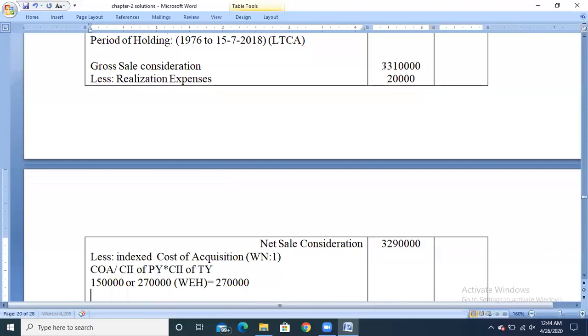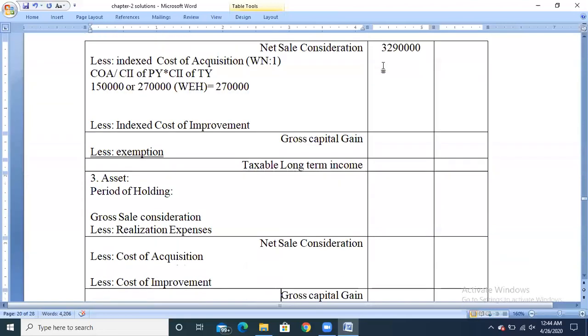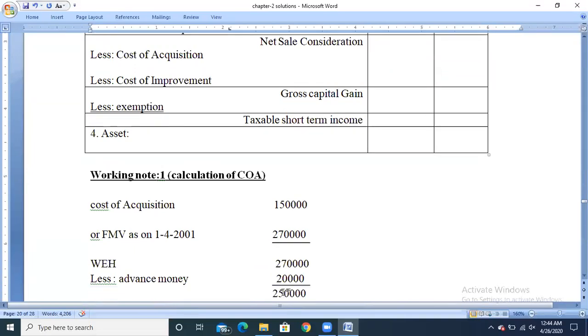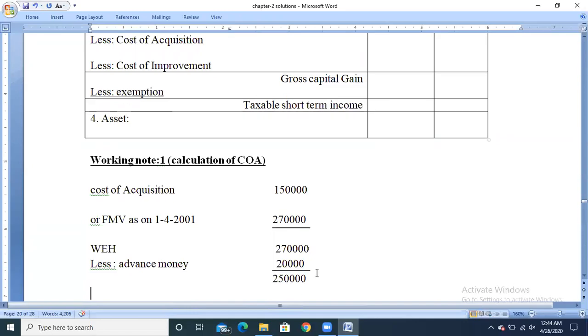So I have taken the working note to the cost of acquisition, that is 1,50,000 or fair market value as on 1/4/2001, whichever is highest, 2,70,000. And from that, now I am minusing the advance money which has been received by the assessee, that is forfeited amount of rupees 20,000. Now the actual cost of acquisition is rupees